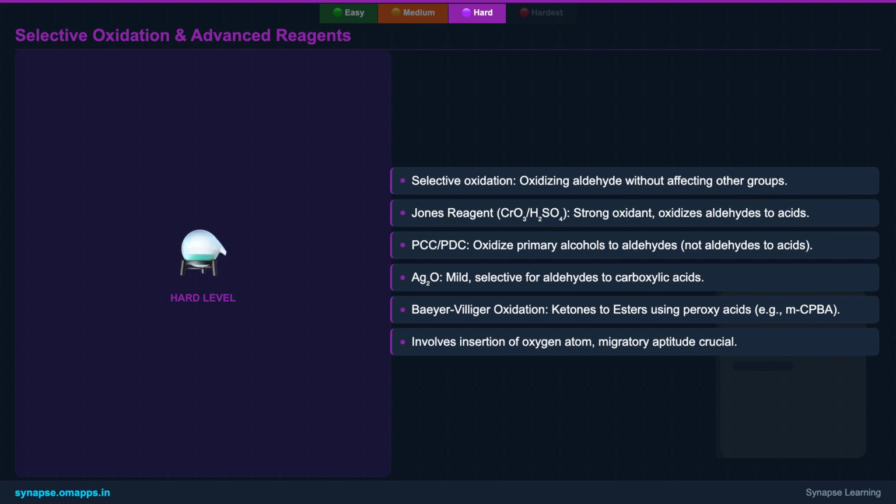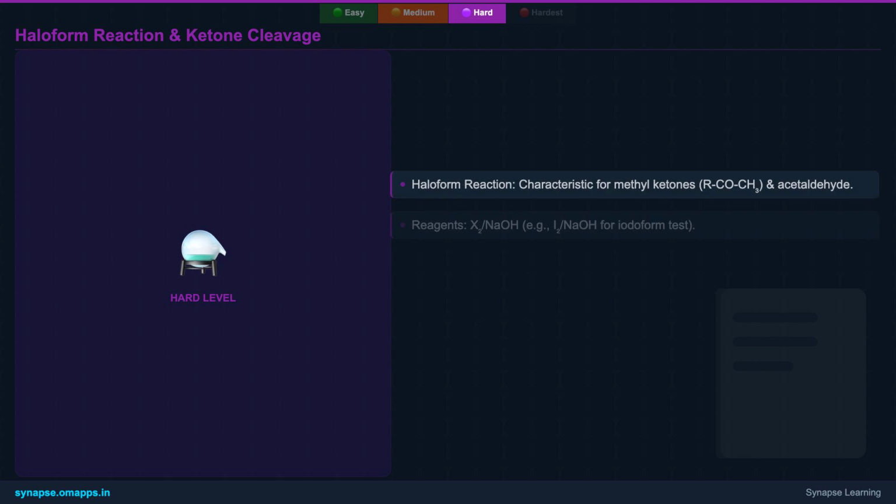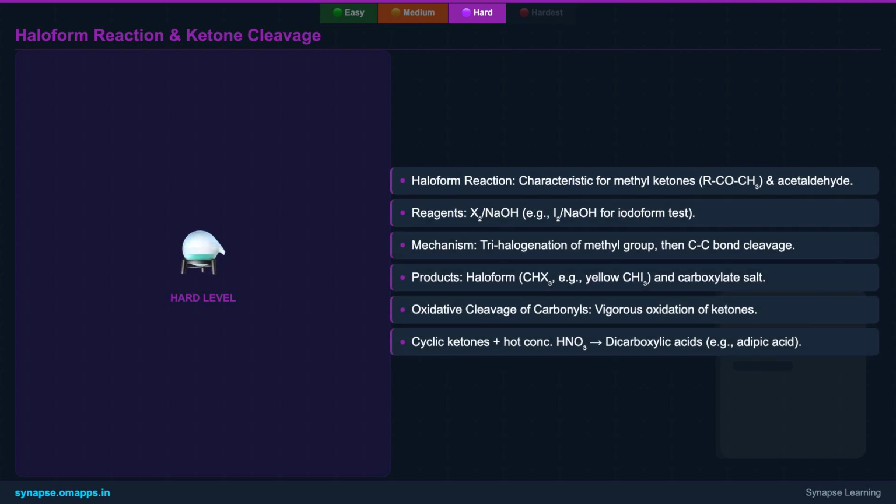A fascinating transformation for ketones is the Baeyer-Villiger oxidation. Here, peroxy acids, like mCPBA, insert an oxygen atom, converting a ketone into an ester. The migratory aptitude of the groups attached to the carbonyl determines which group shifts, with tertiary groups migrating more readily than primary ones. Another crucial reaction, both diagnostic and synthetic, is the haloform reaction.